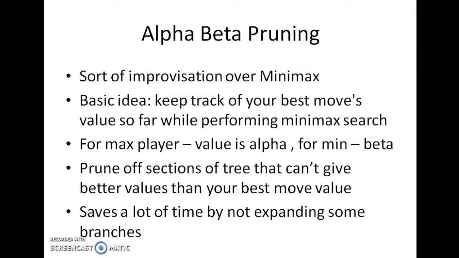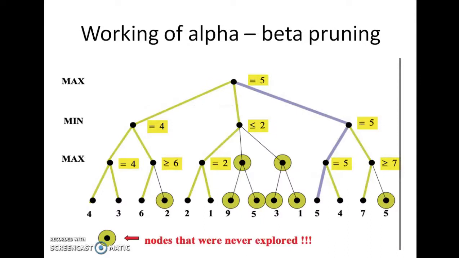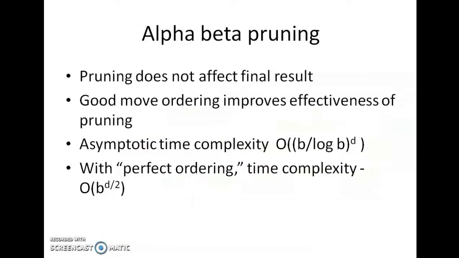This saves a lot of computational time and memory, and it has been seen in experiments that alpha beta pruning has really given some good results. In this picture, you can see how the alpha beta pruning technique works. The nodes which are encircled are the nodes that will never be expanded, because we have better moves, and it does not matter whether we expand these moves or not. So alpha beta pruning helps to decrease the computational time of the game tree search.